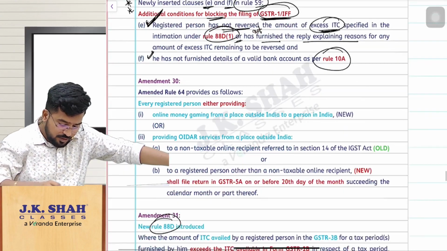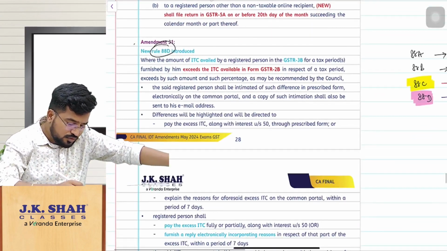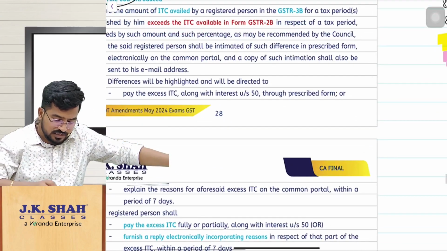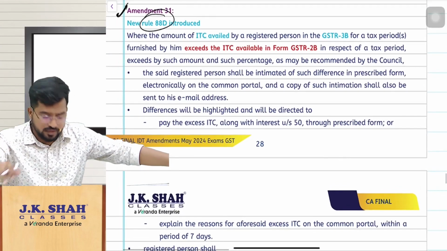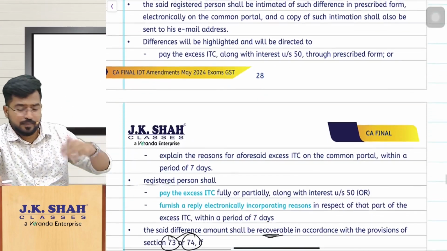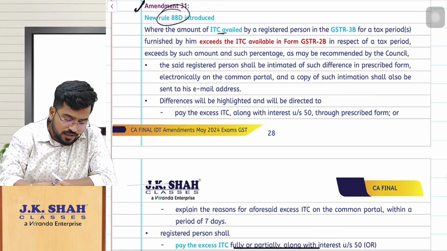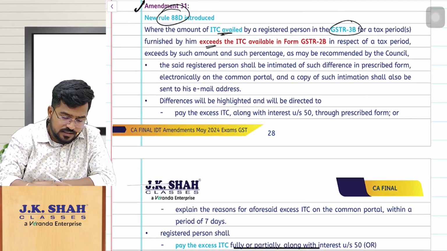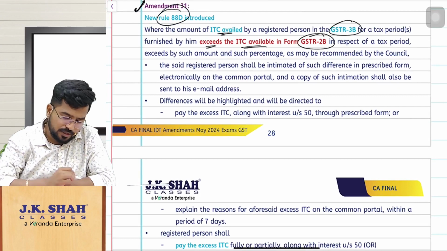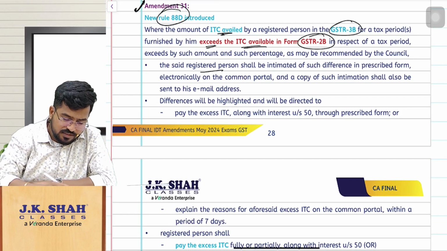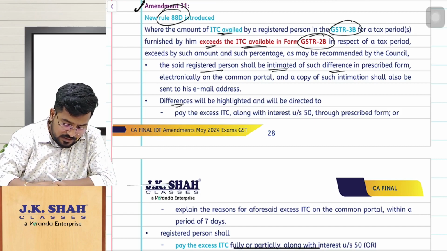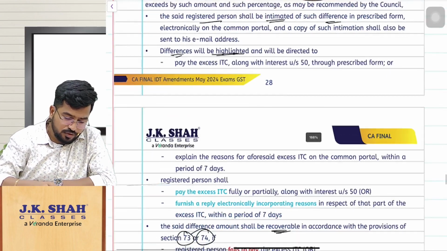We have discussed amendment number 31 also and 29 also. There is a procedure here, so they will give you an intimation highlighting the differences. So your ITC availed in 3B is exceeding ITC available in 2B. So the registered person will be intimated with the differences and highlighting the reasons. So what do you have to do there?